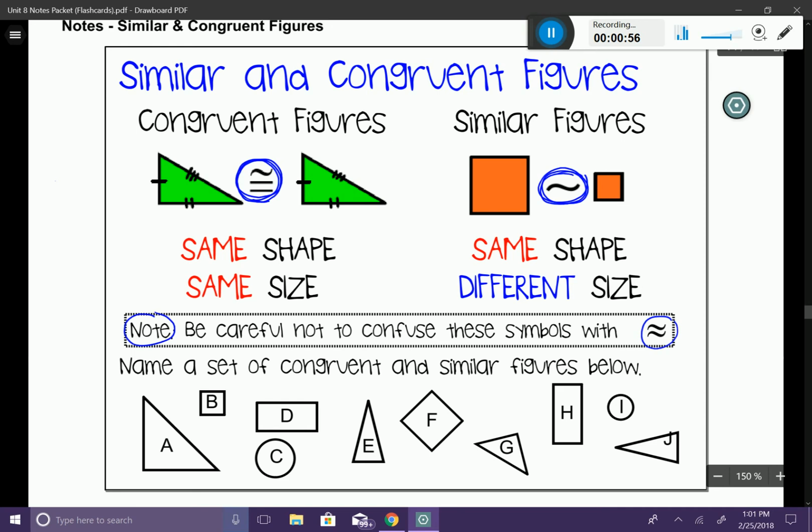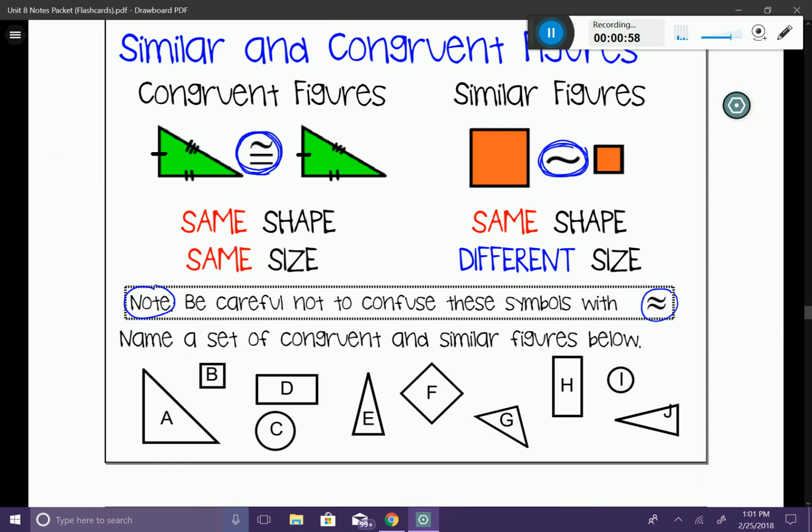Let's go ahead and just take a look at the bottom shapes and see if we can name a set of congruent and a set of similar figures below. Let's just go ahead and name one set. Let's go ahead and start with congruent. So congruent meaning same shape and same size. I would say that E would be congruent to J. So those two shapes would be congruent to one another.